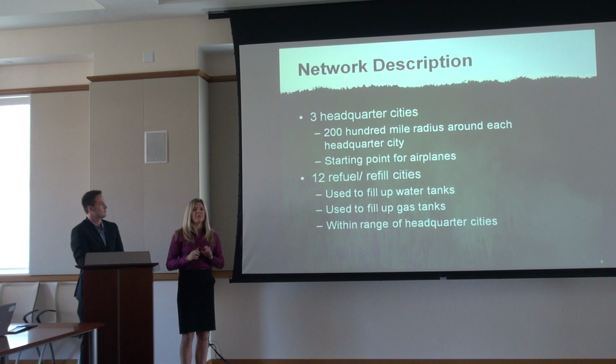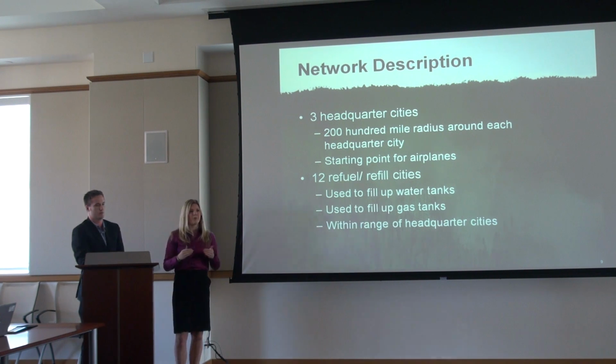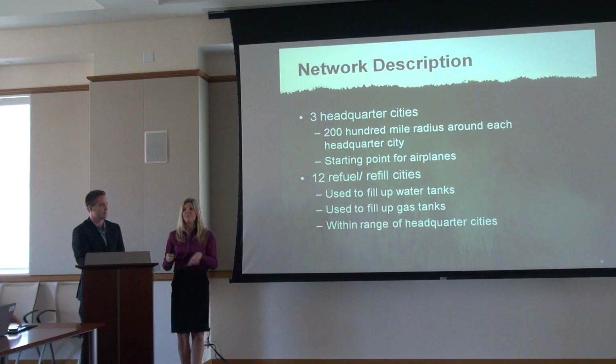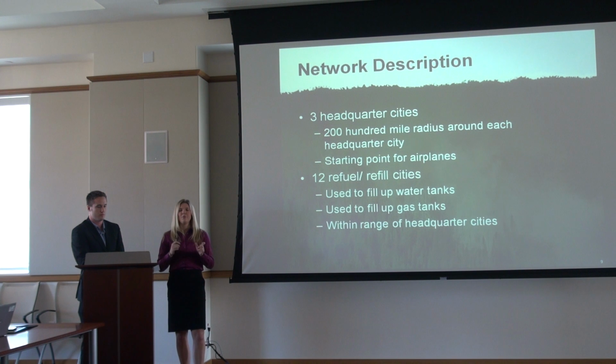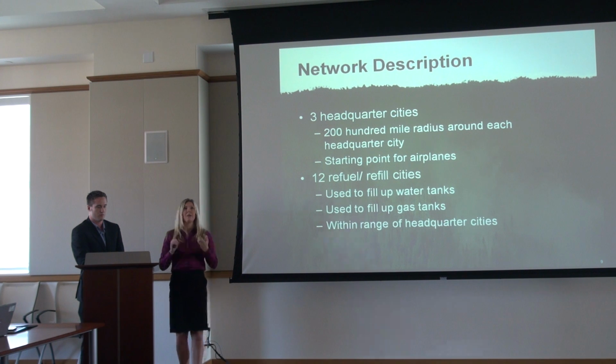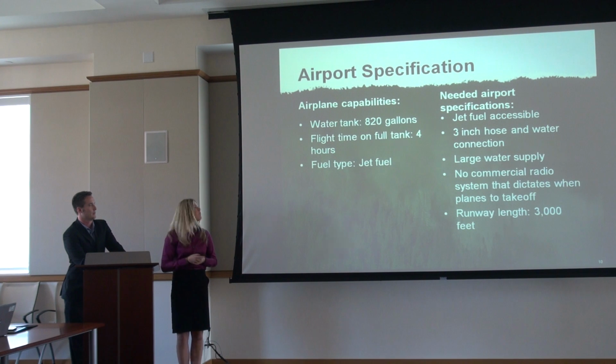And so those are going to be the starting points for our airplanes. With our model, we discovered that 12 was about the optimal amount of planes. Because there's 3 cities, we're going to spread them out, so 4, 4, and 4 at each headquarters city. And then around those cities, based on another radius, we didn't want the planes to travel more than 45 minutes without being able to refuel and refill their water tanks. So we have 12 refuel cities within that network as well, and they are all within range of the headquarters cities.